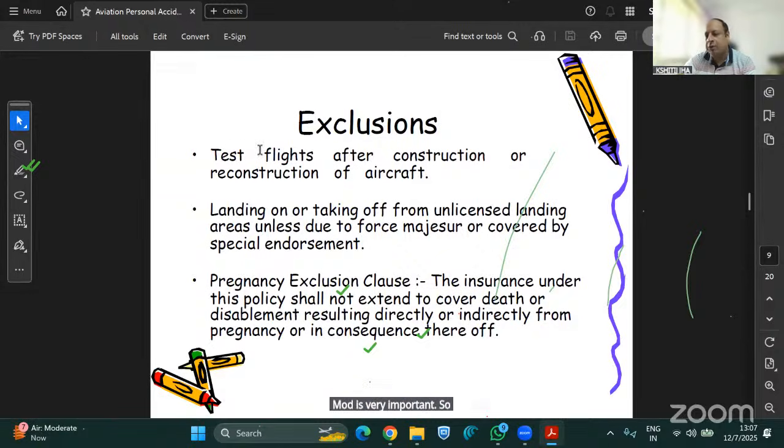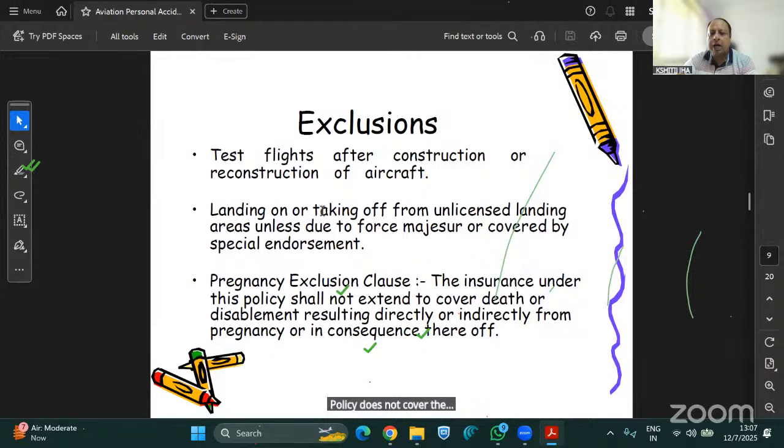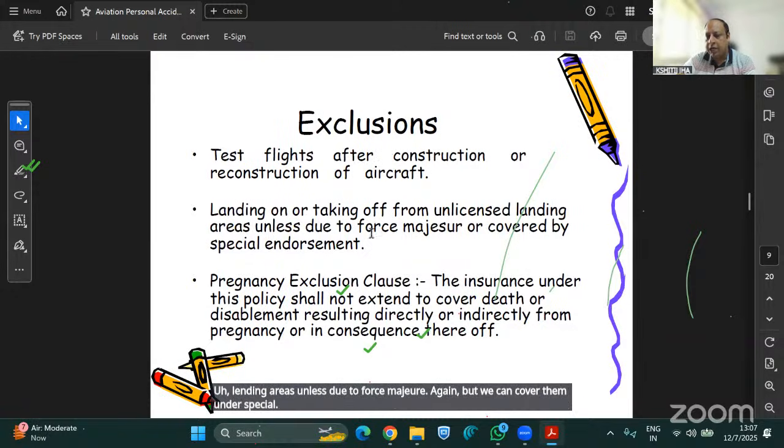Suppose there is a new aircraft, or an aircraft that has been reconstructed after partial damage or partial repairs, and test flights are being conducted during that time. This policy does not cover the risk. Then, landing on or taking off from unlicensed landing areas unless due to force majeure. Again, we can cover them under special terms by deleting these exclusions.